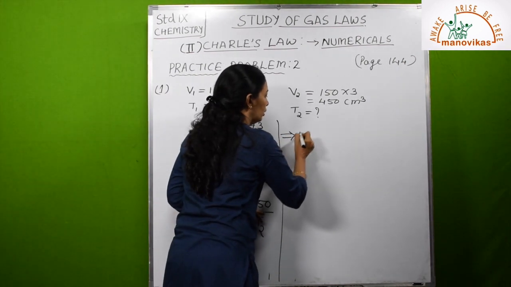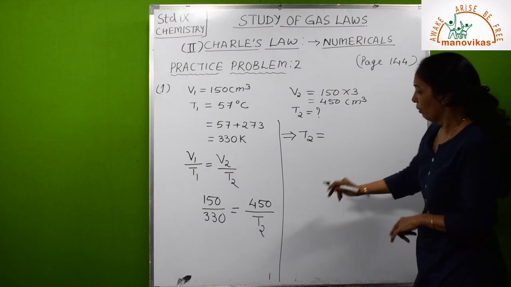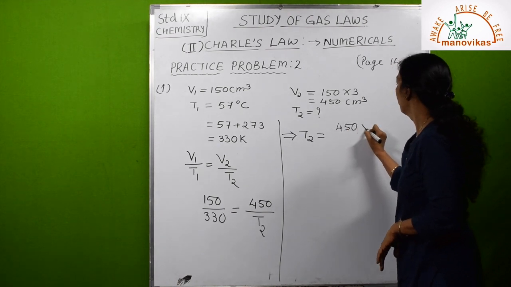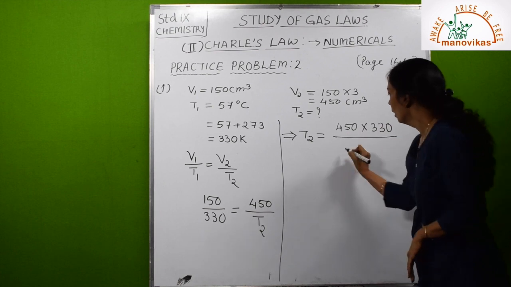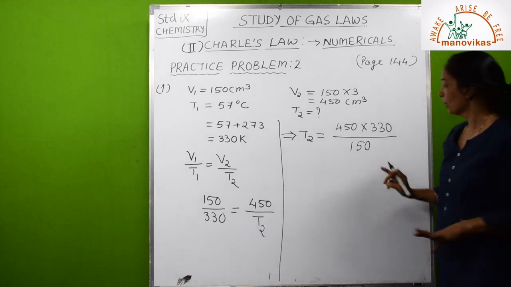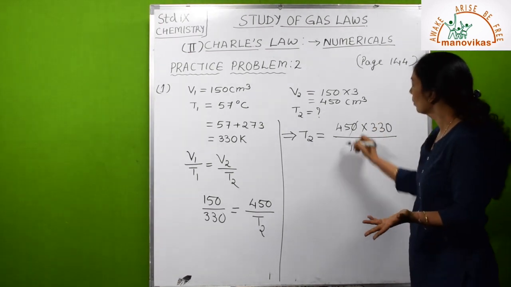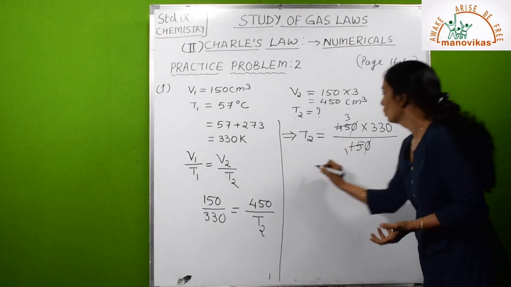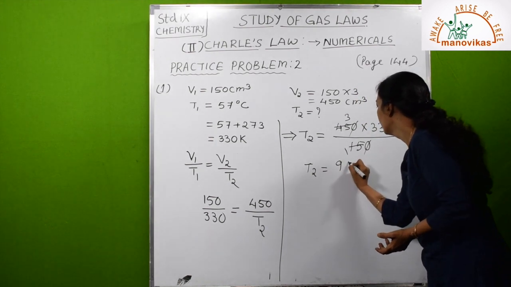T2 is equal to, what is T2 equal to? It will be equal to 450 multiplied by 330, cross multiplication, upon 150. Okay, now you can say 15 threes are 450, or otherwise you can do like this, 15 ones are 15 and 15 threes are 45. So T2 will be equal to 990.